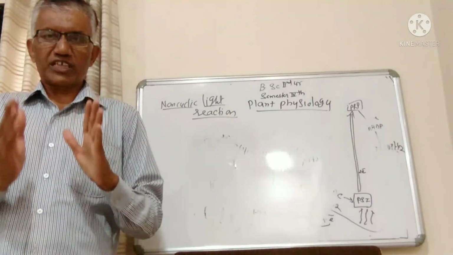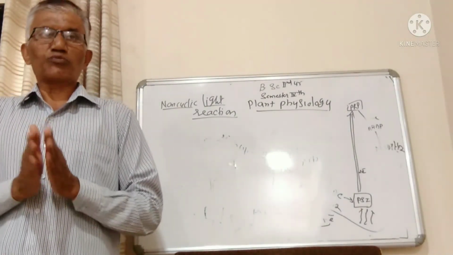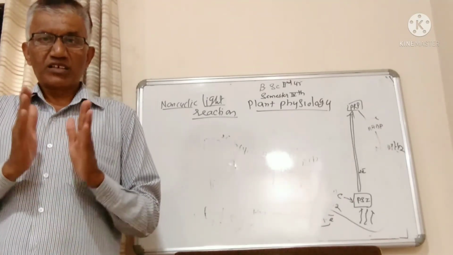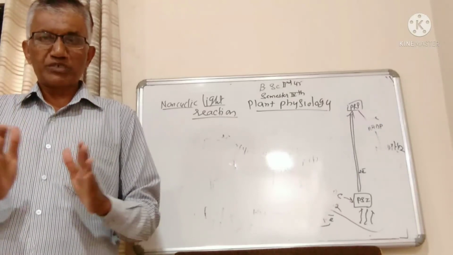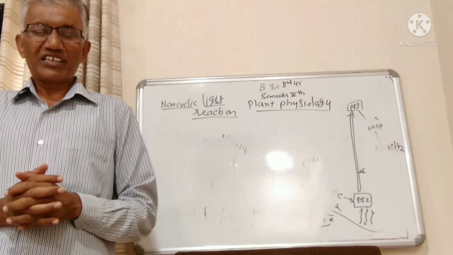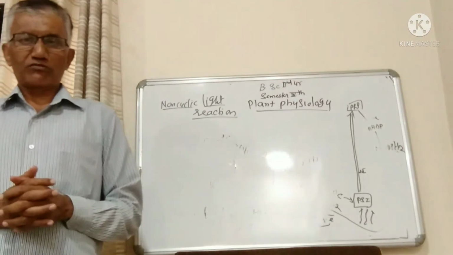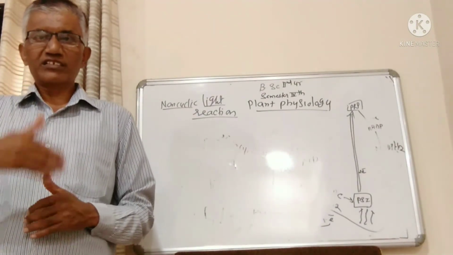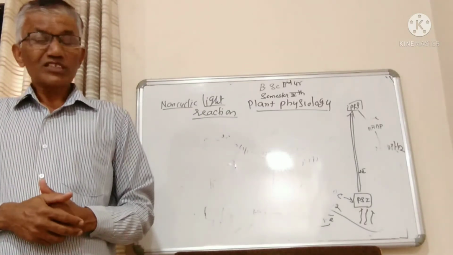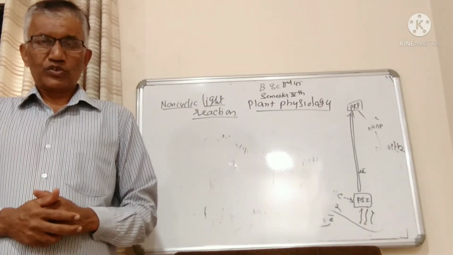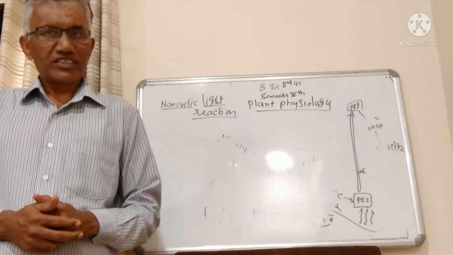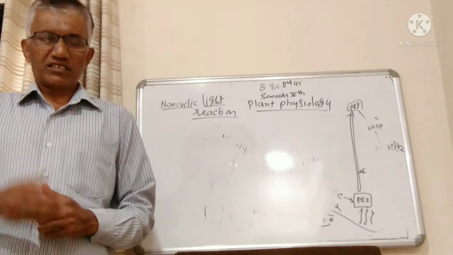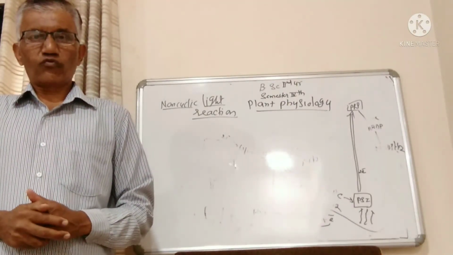The main important aspect of light reactions or photophosphorylation is to synthesize a number of energy-rich ATP and NADPH2 molecules, and these are used during the second phase of photosynthesis, the dark reactions. So today this much is sufficient, and next period I am going to deal with dark reactions.